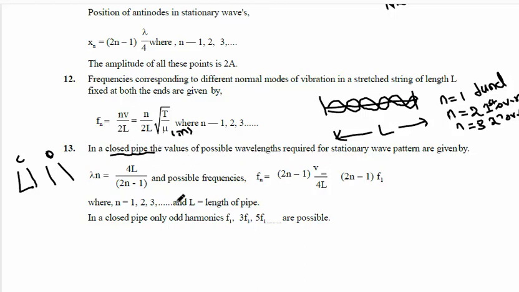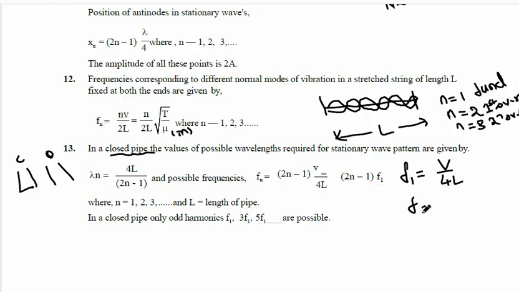In closed pipe vibrations the wavelength is 4L by (2n minus 1). Possible frequency is Fn equal to (2n minus 1) V by 4L. So for the first mode of vibration, F1, substituting n equal to 1, it will be V by 4L. It is the first mode of vibration.